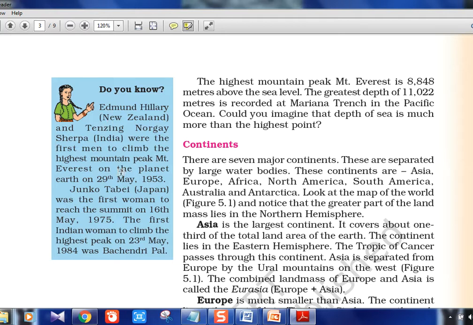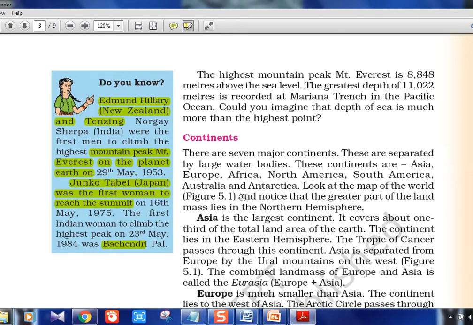Here there are some names, static GK, not for UPSC, but you can go through. Edmund Hillary and Tenzing Norgay were the first to climb Mount Everest, and Tenzing Norgay was the first from India. Junko Tabei is the first woman, and Bachendri Pal is the first Indian woman. So this is just static information, not at all required for UPSC aspirants. Others maybe can note it down.